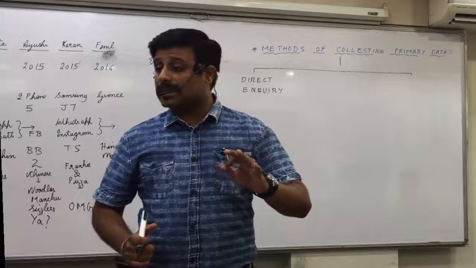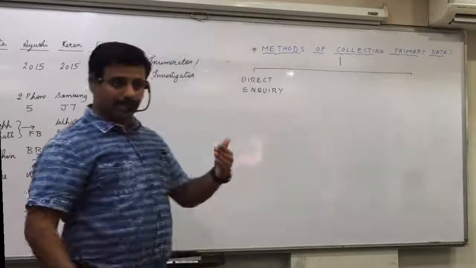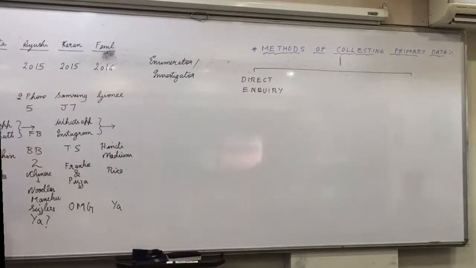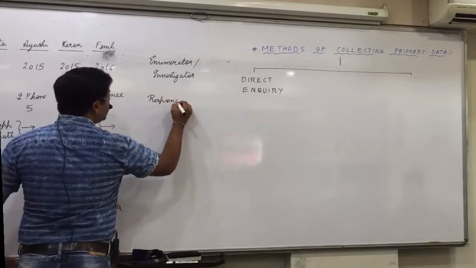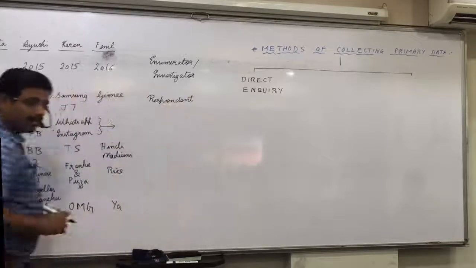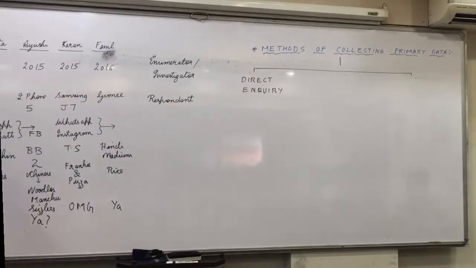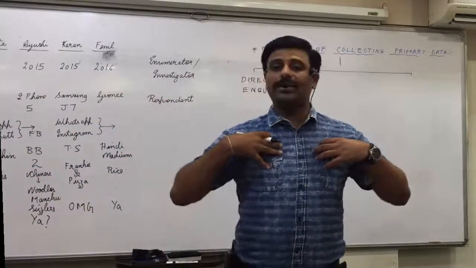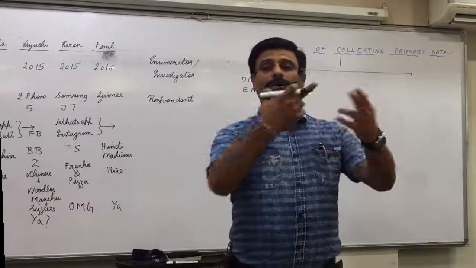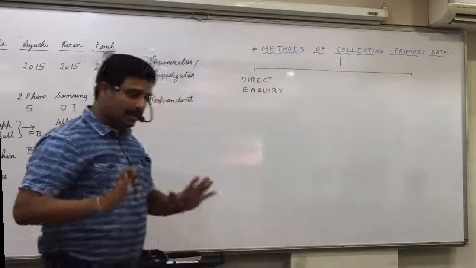The person who is collecting the information. From whom I am collecting the information, they are called respondent. So presently in the class, who is the enumerator? I am the enumerator. Who are the respondents right now? All the students in the class are the respondents.